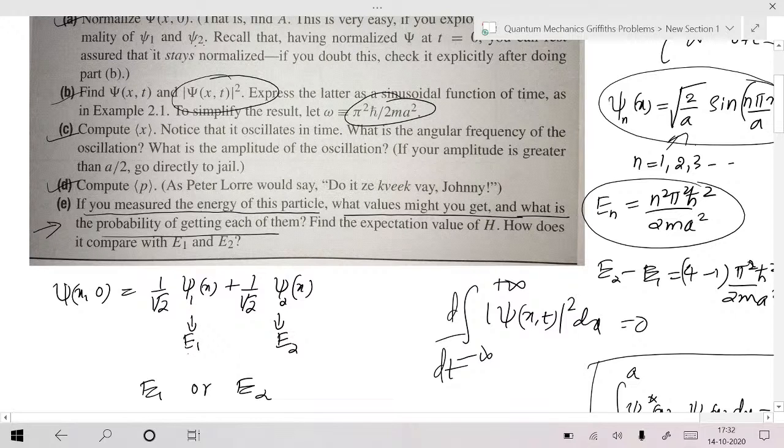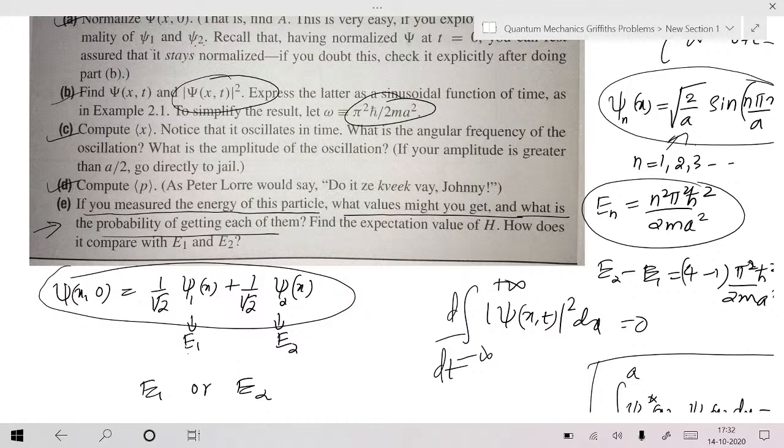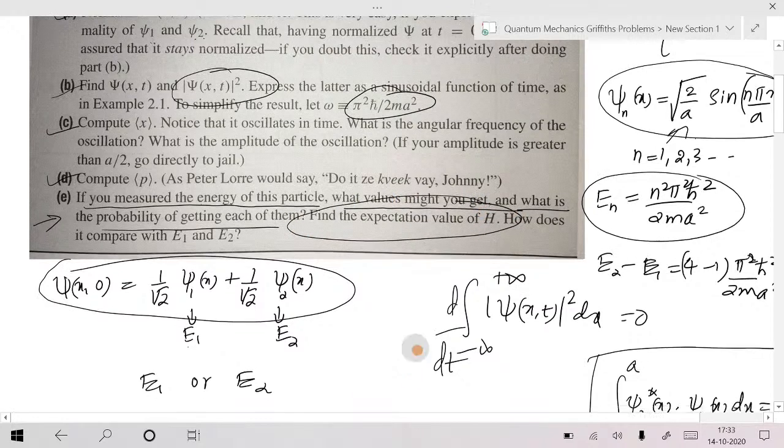So you should take identically prepared systems, all prepared in this state, and do the measurement on each. Sometimes you will get E1, sometimes you will get E2, and you should take the average. That is the average value. Again, what is the expectation value? That corresponds to the average value of energy.